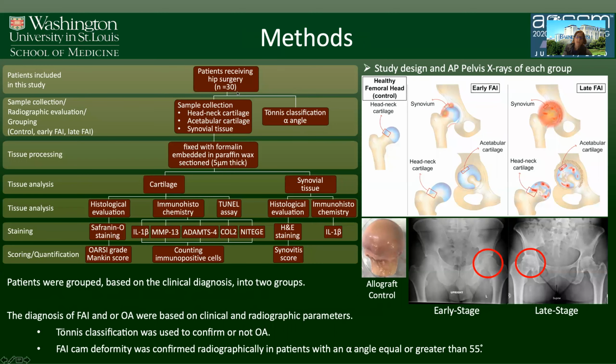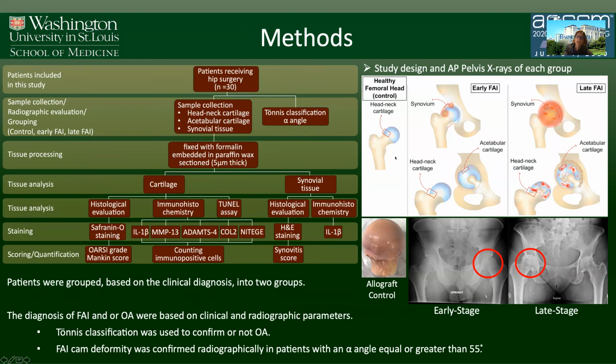Methodology included basically 30 patients. We had 15 patients from the early FAI group, those patients with FAI CAM and no arthritis, and it was compared to late FAI, or those patients with advanced arthritis secondary to FAI. In these patients, we obtained three samples. One was from the synovium, then we obtained cartilage from the head-neck area, and also from the acetabular cartilage.